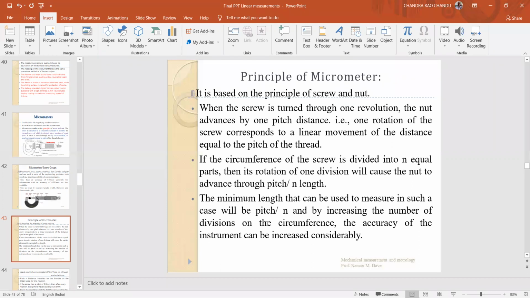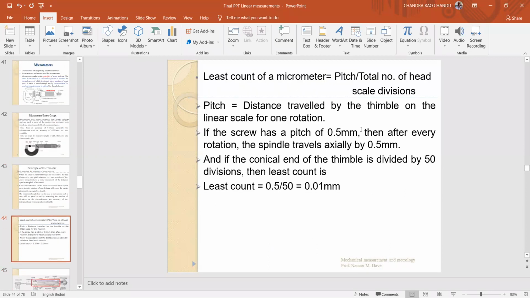Okay, the least count varies based on the pitch value and n value. If you increase the n value, automatically the overall value decreases. If you decrease the pitch value, the overall value decreases. Likewise, you can increase the accuracy by decreasing pitch or by increasing the number of divisions on the screw, right? Least count of micrometer equals pitch divided by total number of head scale divisions.